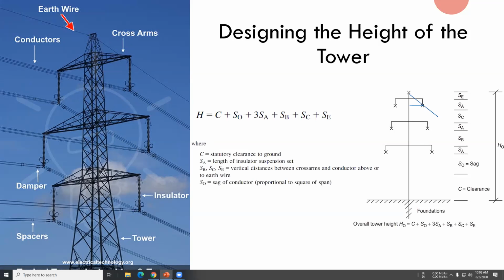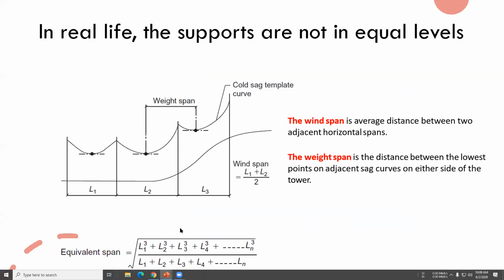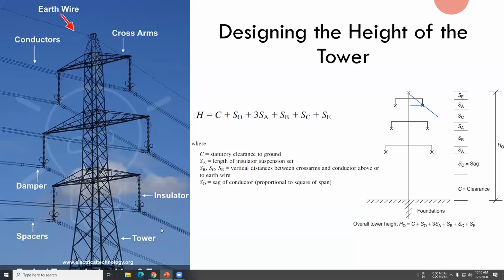Maybe this can be a parallel circuit or double circuit. There are also transmission lines with 4 circuits. In Sri Lanka I haven't seen them, but there are very large transmission line towers. Okay, so the overall transmission line height will be given by this equation.